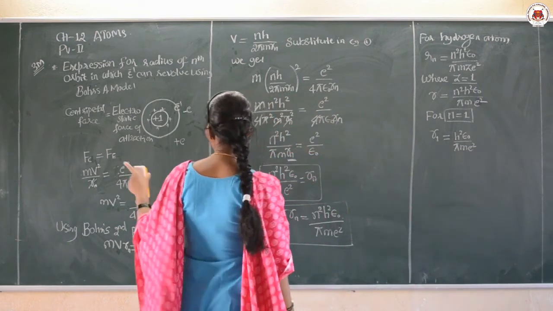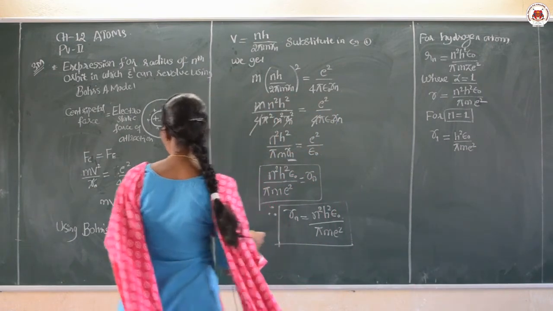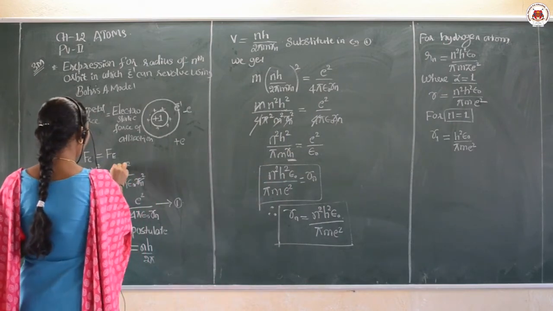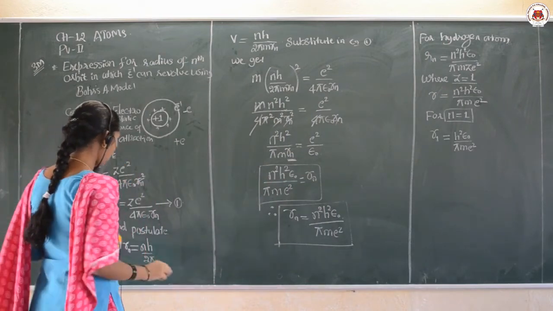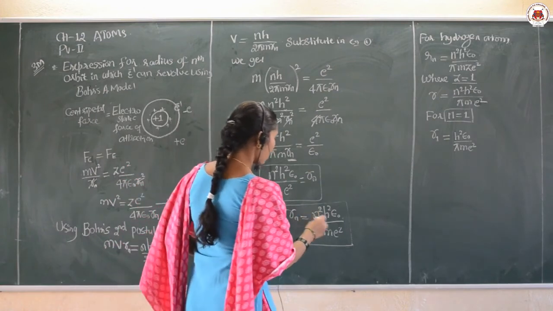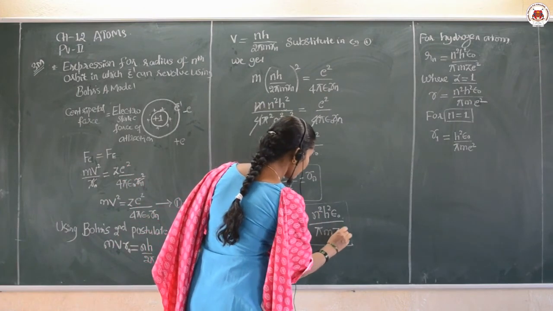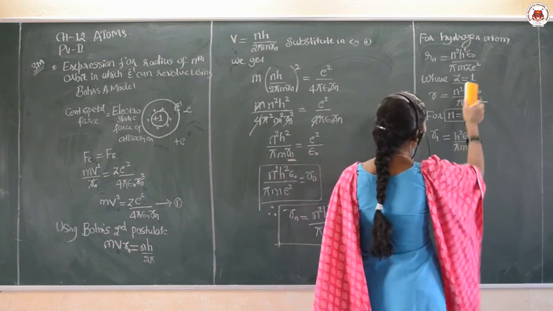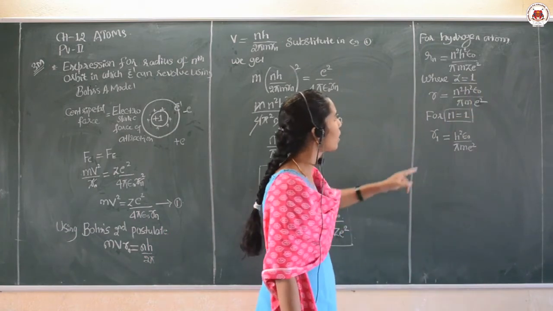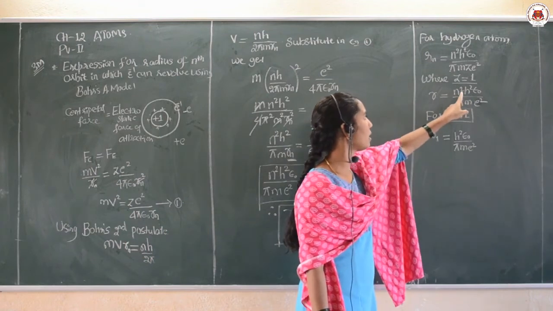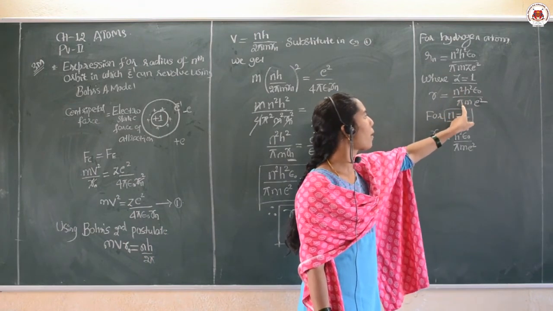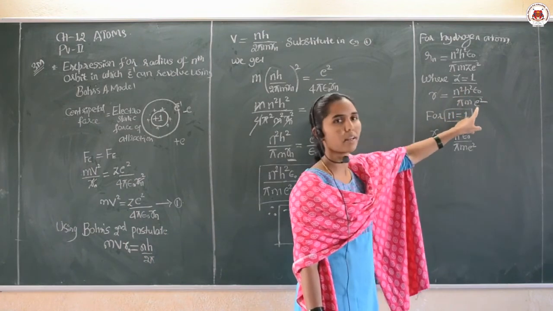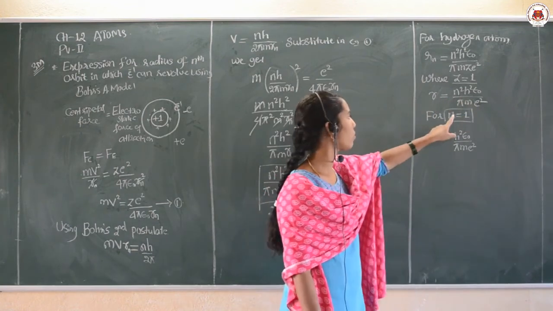In the general condition, you can substitute Z here, with Z e square. Particularly when you take hydrogen, then Z equal to 1, let us substitute and simplify. For the first orbit n will be 1.